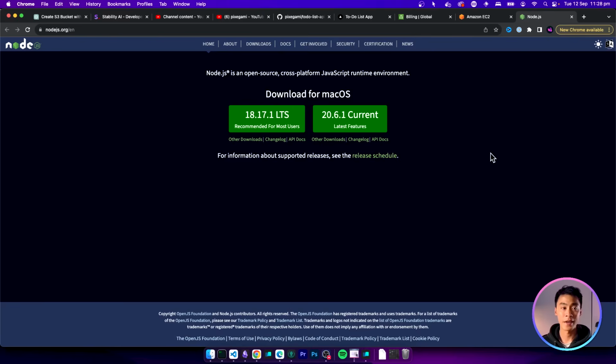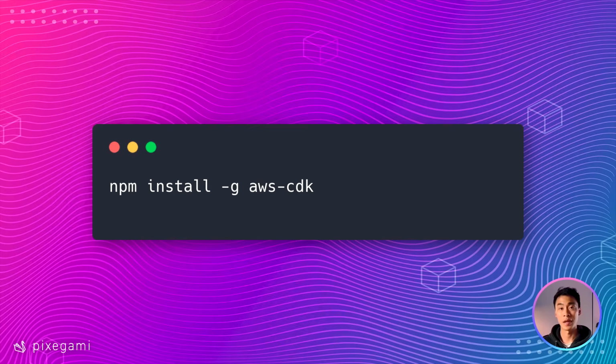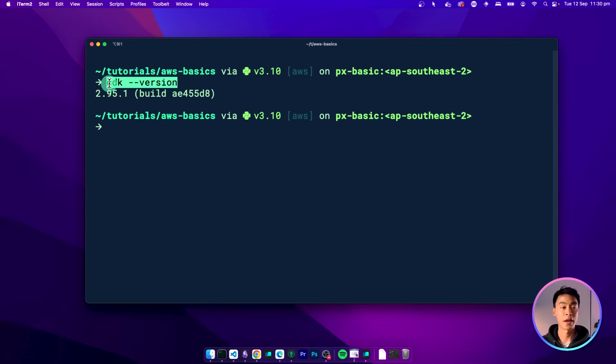To install CDK, you're first going to need Node.js. So if you don't have that already, then head over to nodejs.org and then read the instructions on how you can download and install it. Once it is installed, run this npm command to install CDK globally. And then you can run this command to check whether or not your installation was successful.